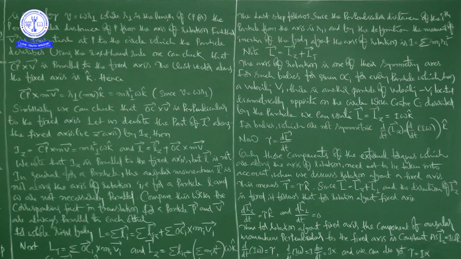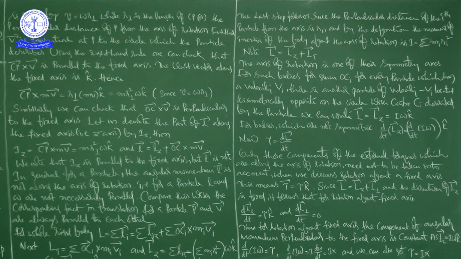Mathematically, for the whole rigid body, L is equal to sigma Li, that is equal to sigma Liz plus sigma of the perpendicular part. Here it is for the ith particle, a general expression.